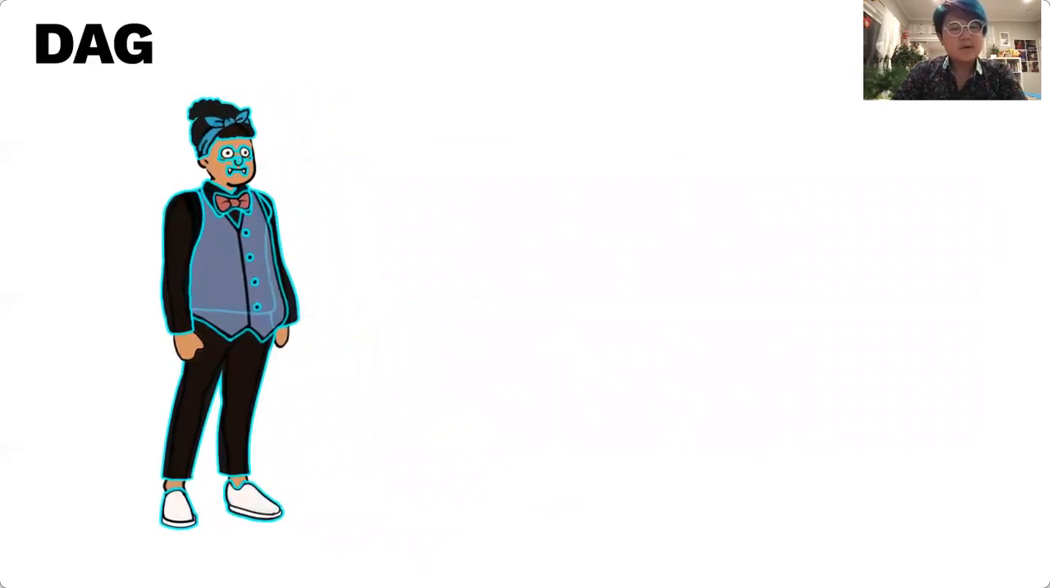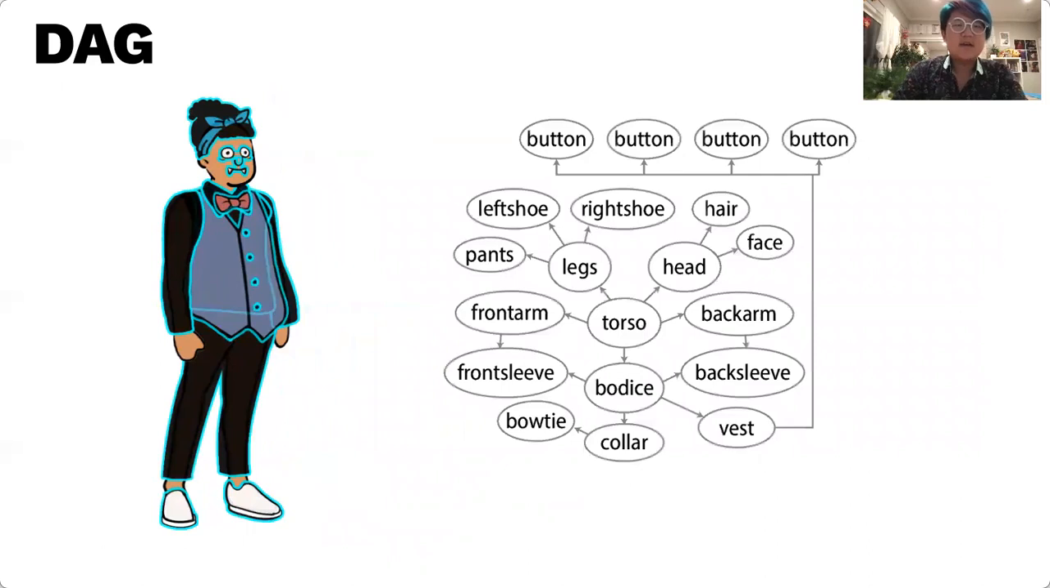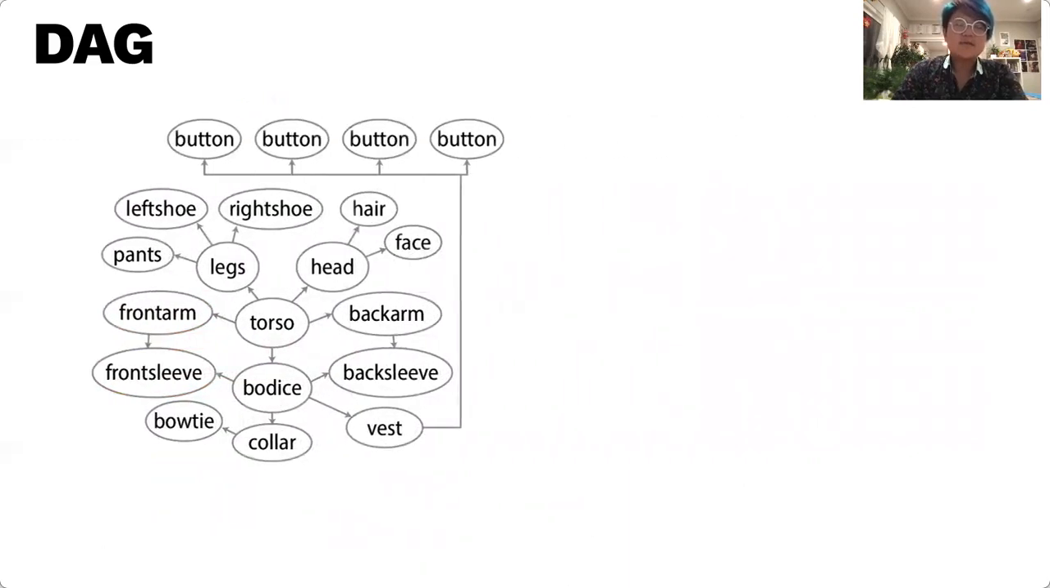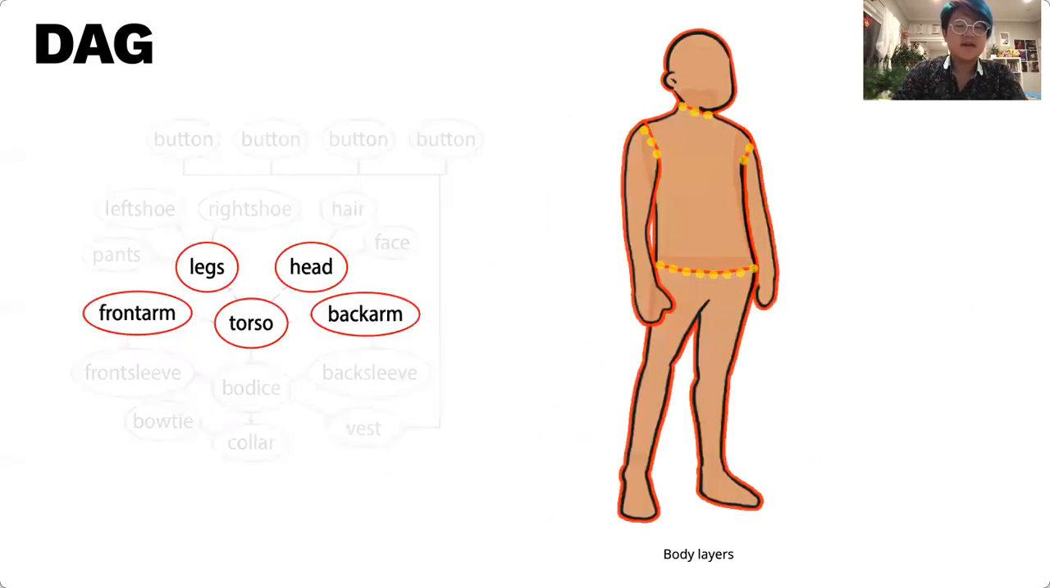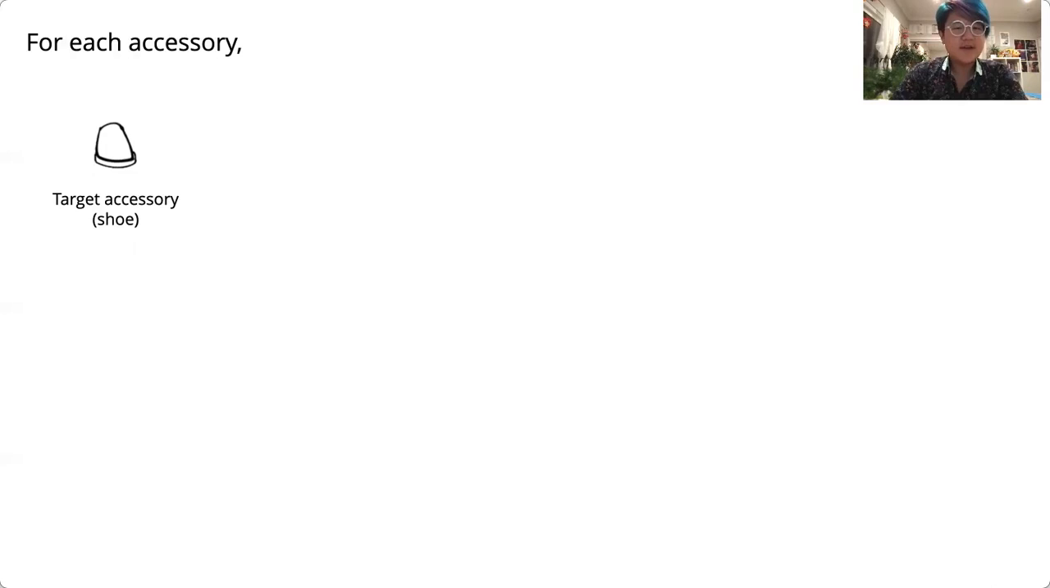From this input artwork, we first automate the construction of a directed acyclic graph, or DAG. The DAG tells us which layers should propagate changes to other layers, such as how edits to the front arm should affect the front sleeve, but not the back sleeve, with the directed edge going from the parent layer to the child layer. First, users manually construct the DAG for the body layers, which means annotating the root node, often the torso. Next, we have an automated algorithm for attaching the accessories to the body in the DAG.